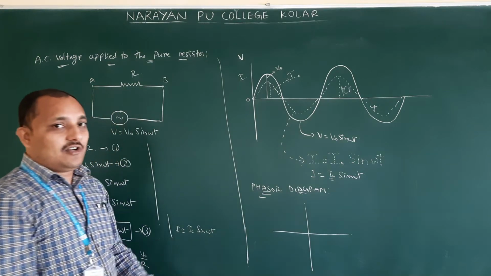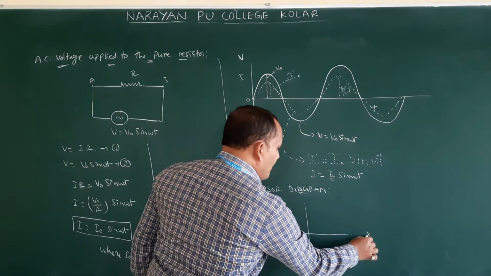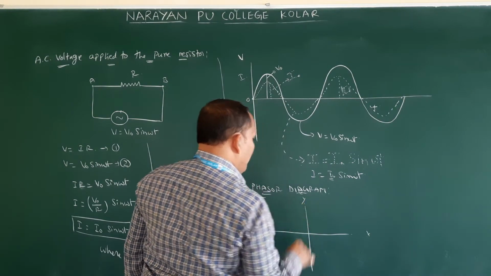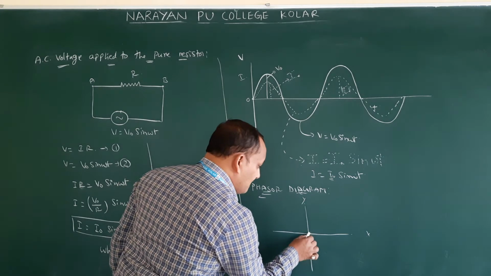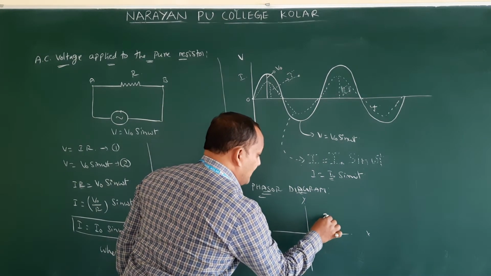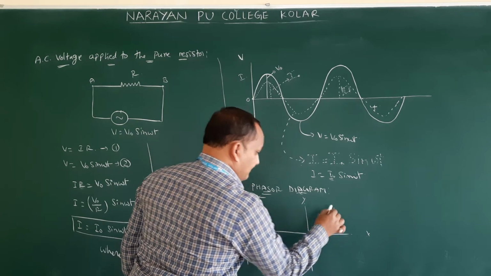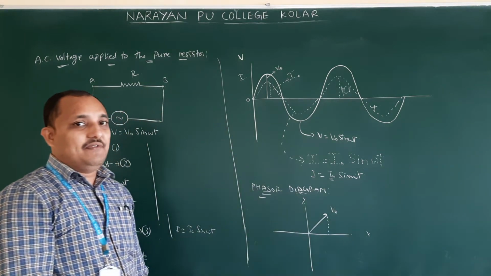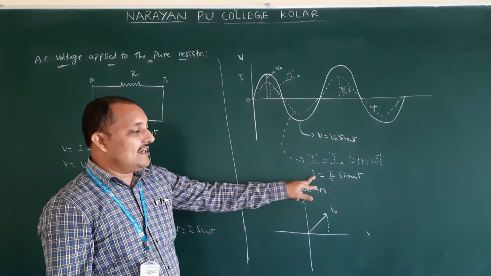So this is the graph, where x-axis and y-axis we have taken. In this, for voltage, this peak value is nothing but the V naught value. In that same direction, current will be there, right?